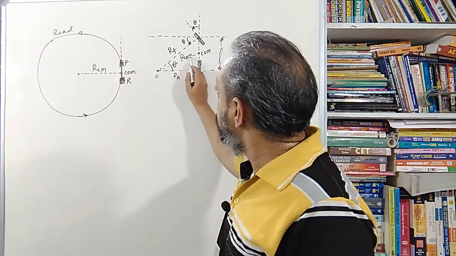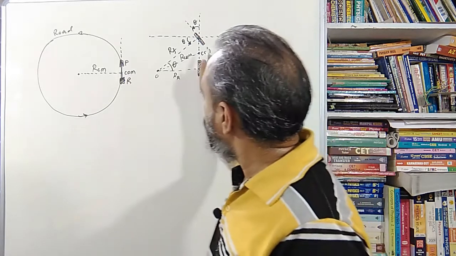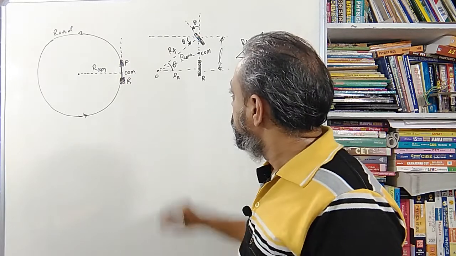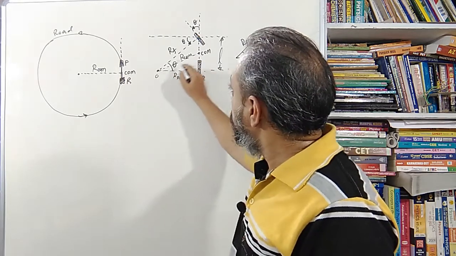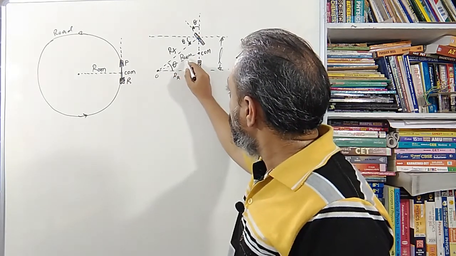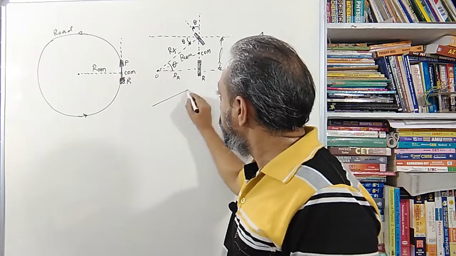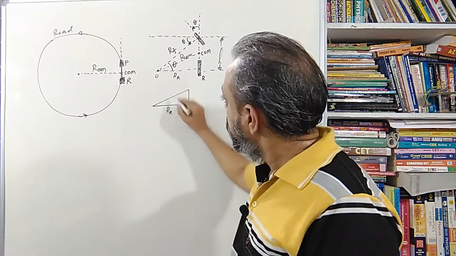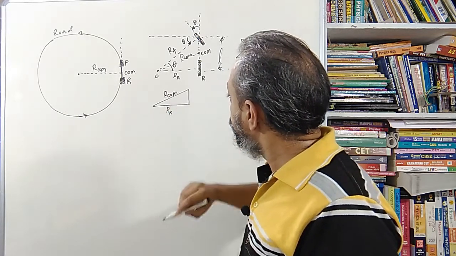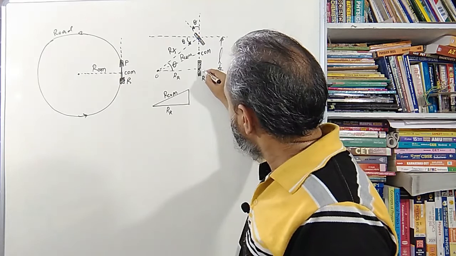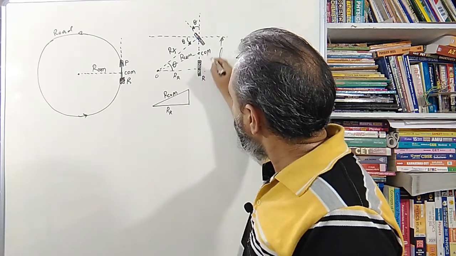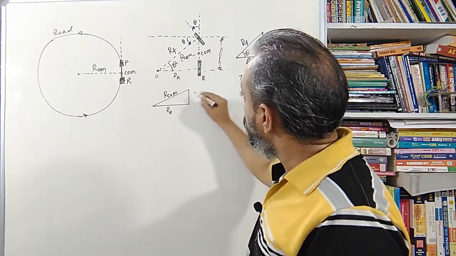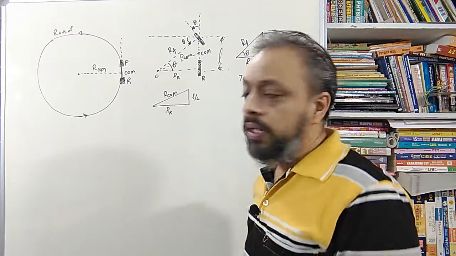I need R_COM, the radius of the center of mass. I can simply say COM, center of mass. Here you can see a very small triangle having R_COM, that I can redraw one more time. This is still R_R, this is R_COM, and now what is the distance from this point to this point? From here to here, it is half of this length, that is L by 2, right? So this length is L by 2.